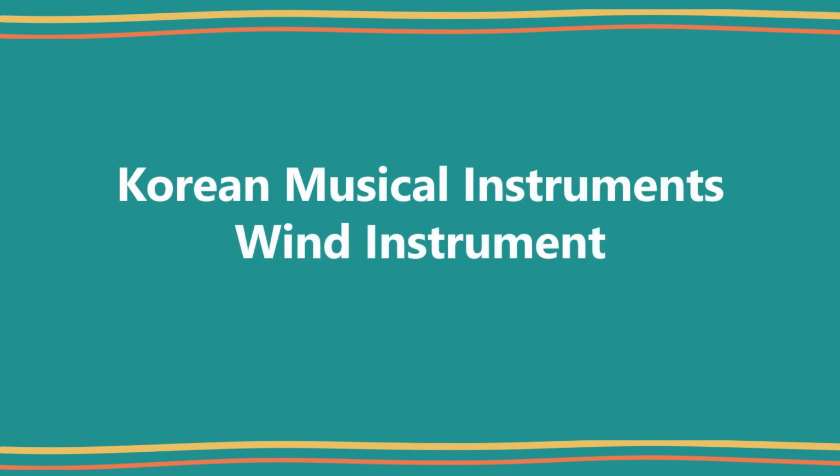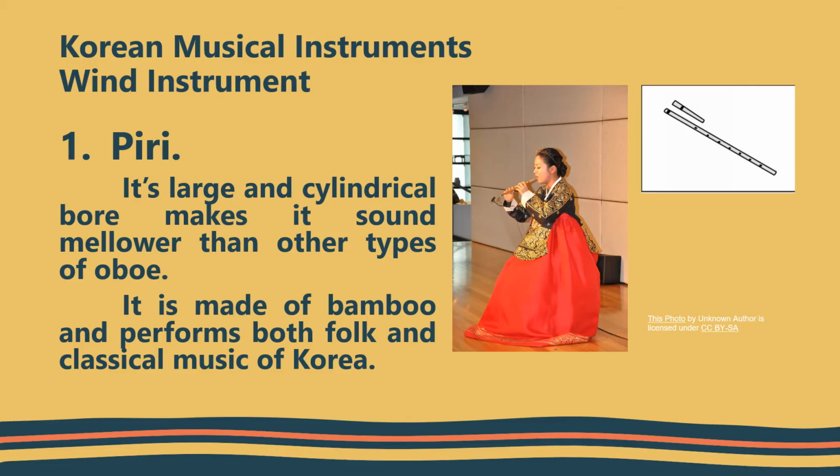Korean musical instruments. Wind instrument. Piri. Its large and cylindrical bore makes it sound mellower than the other types of oboe. It is made of bamboo and performs both folk and classical music of Korea.